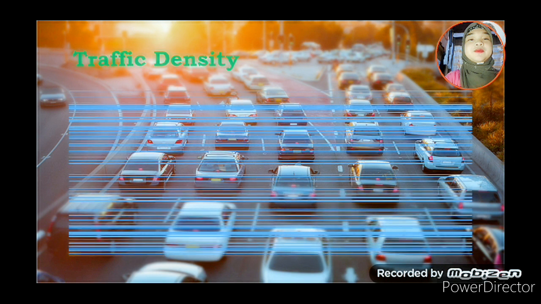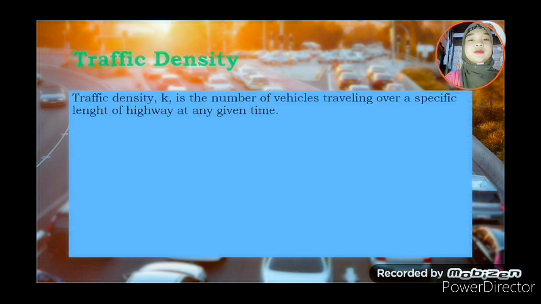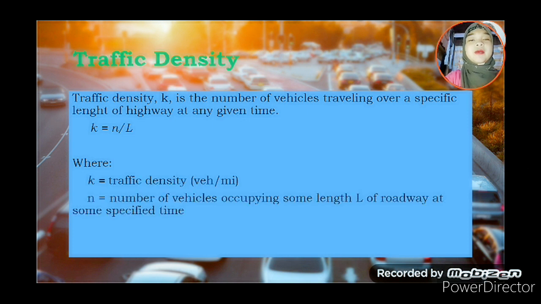Traffic density. Traffic density, or K, is the number of vehicles traveling over a specific length of highway at any given time. So, we have the equation K equals N over L, where K is the traffic density in vehicles per mile, N is the number of vehicles occupying some length L of roadway at some specified time, and L is the length of roadway in miles.